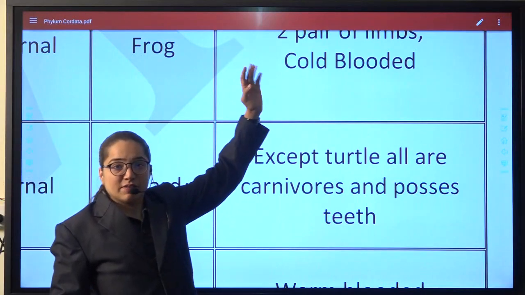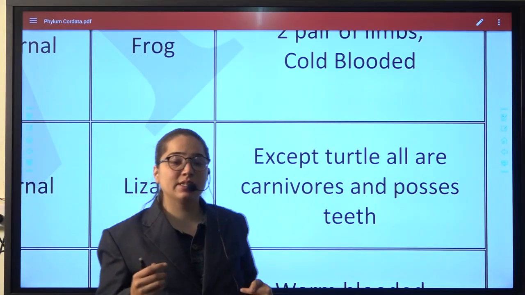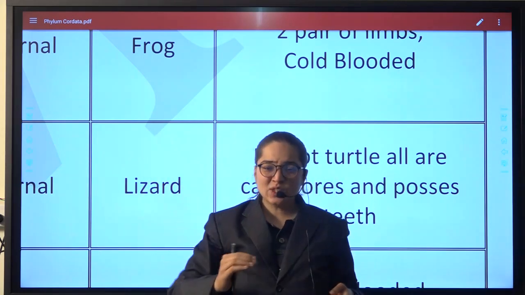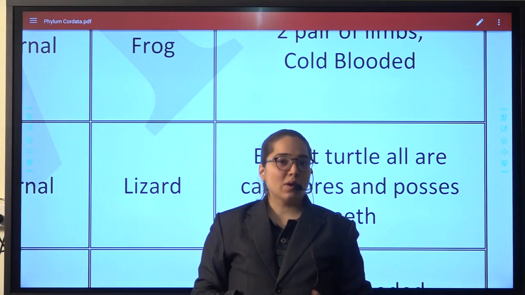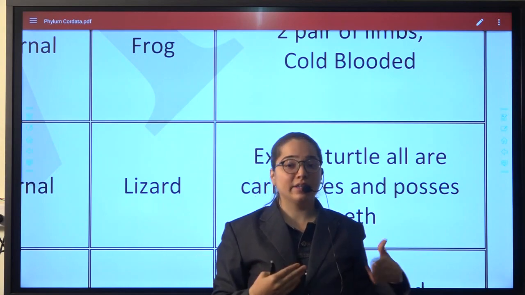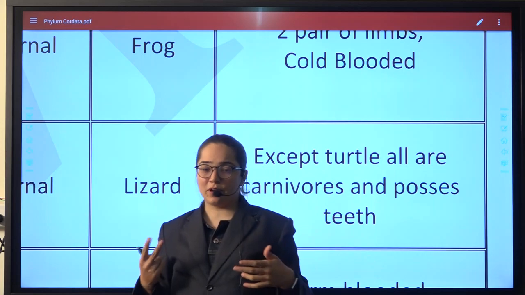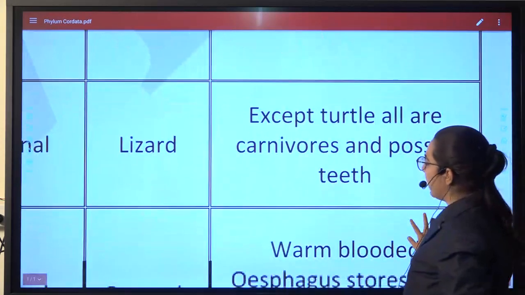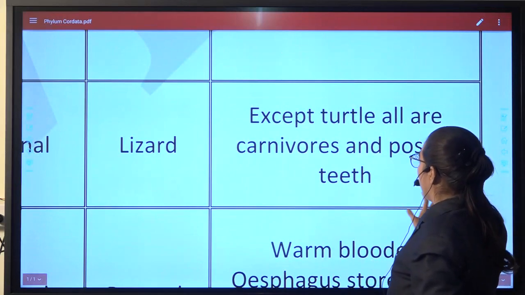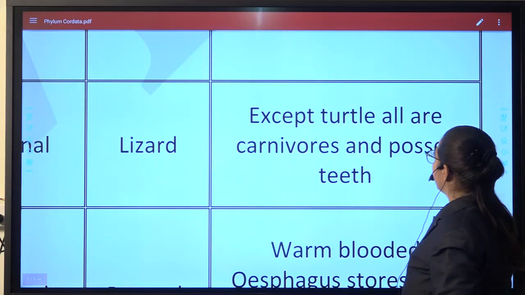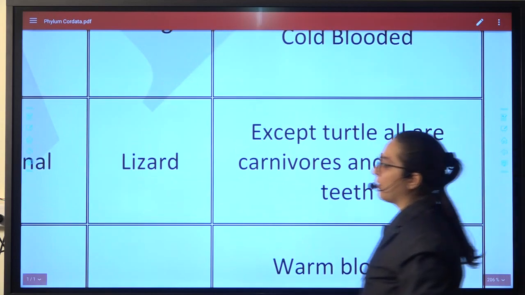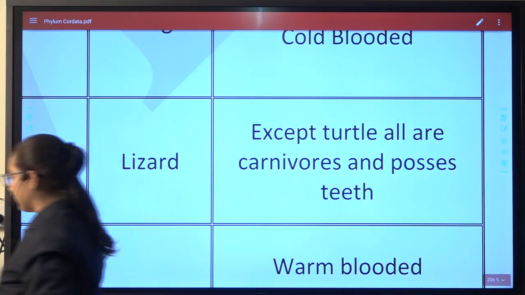What was the very first one, for the pisces? It was that they have the sense organs on their body line and they are cold blooded. Next, amphibia, they are again cold blooded and they have two pairs of limbs. If we come to the next one, that is reptilia, except turtle, all are carnivores and they possess teeth. Okay, note down this and after that we'll do about the aves. Be quick.